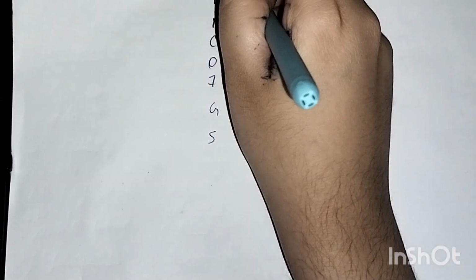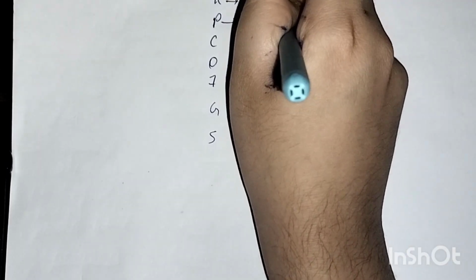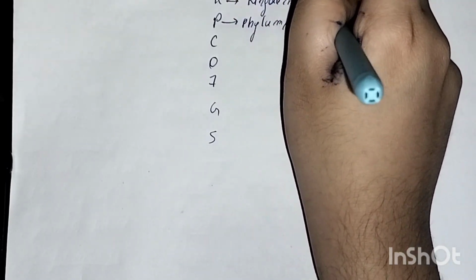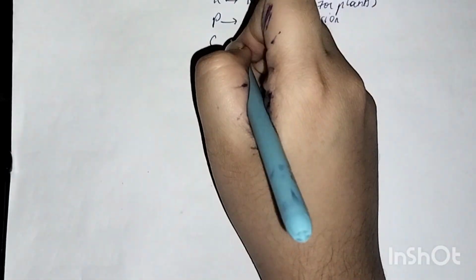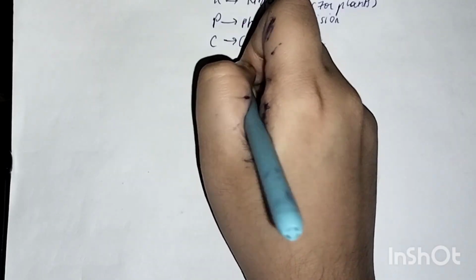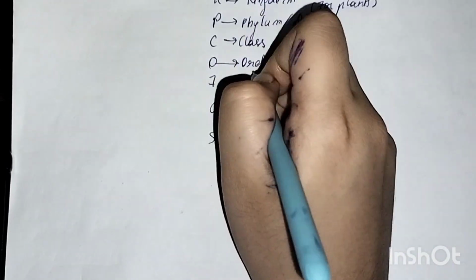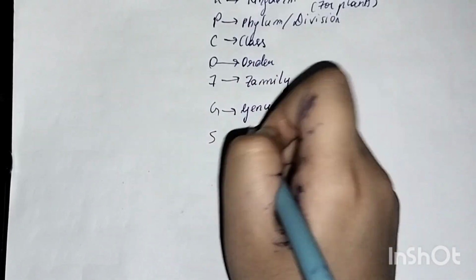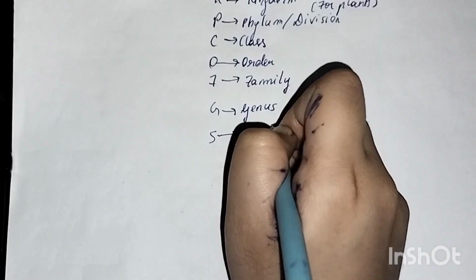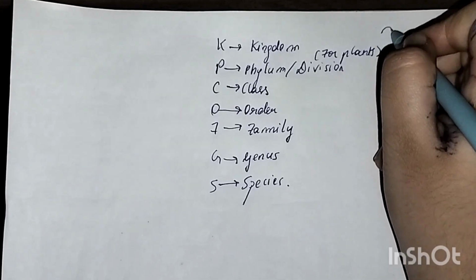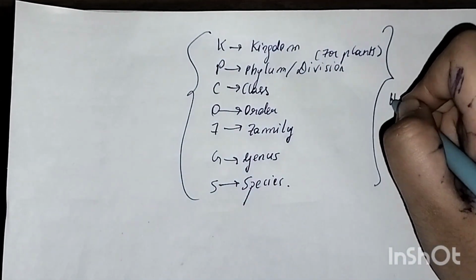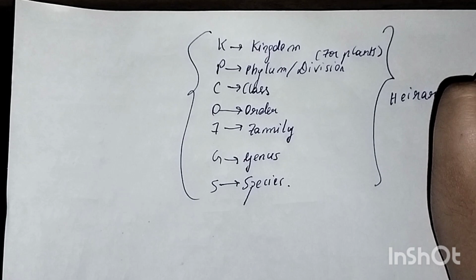This stands for kingdom. This stands for phylum, or we can say division also. Division, we will be using it for plants. Then class, then order, then family, genus, species. Okay, this is the thing. Yes. So this is the hierarchy of classification.